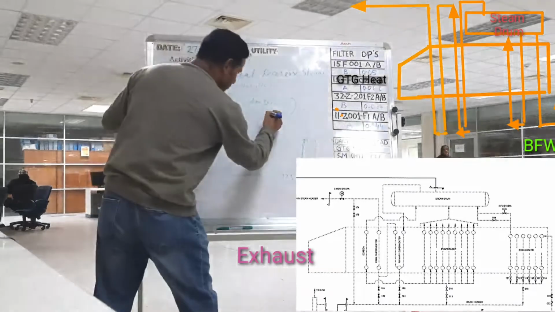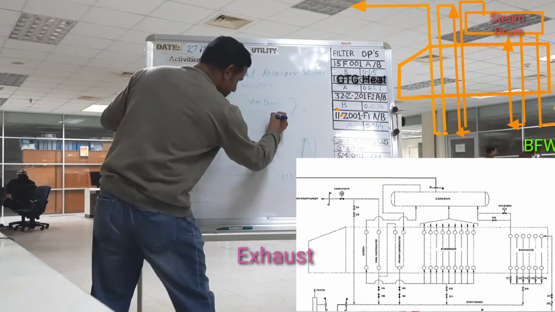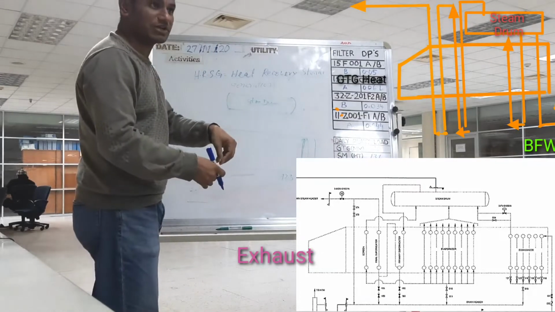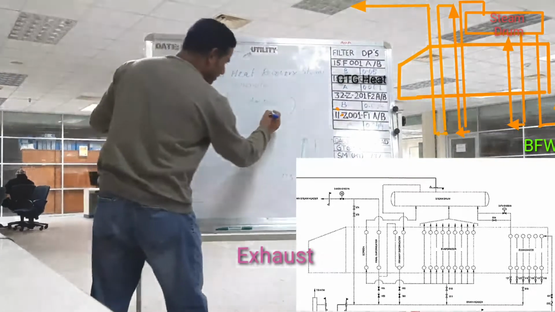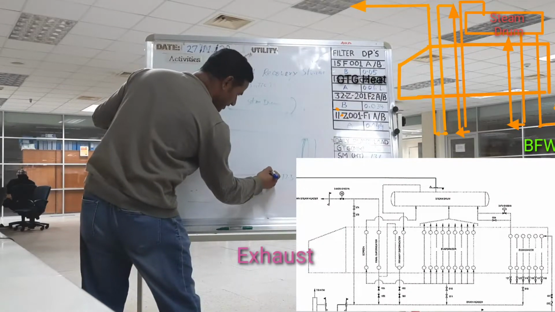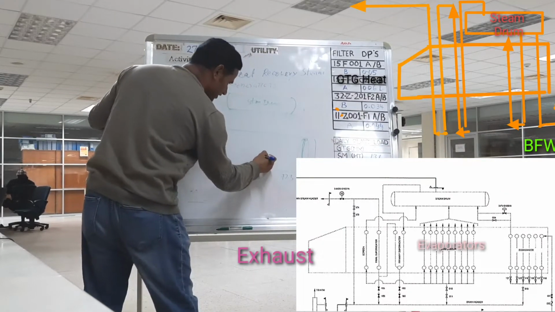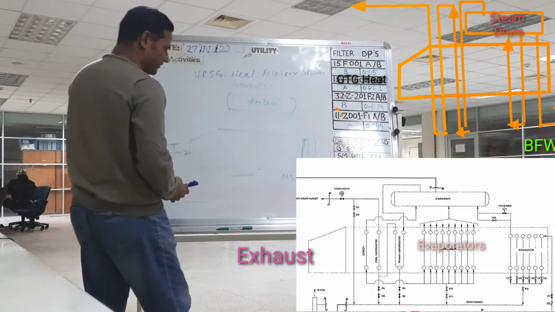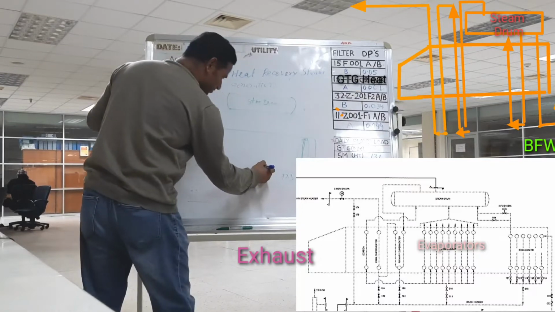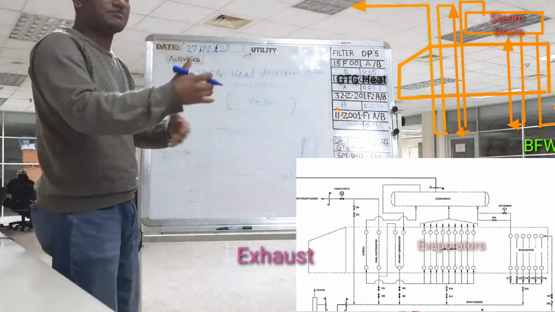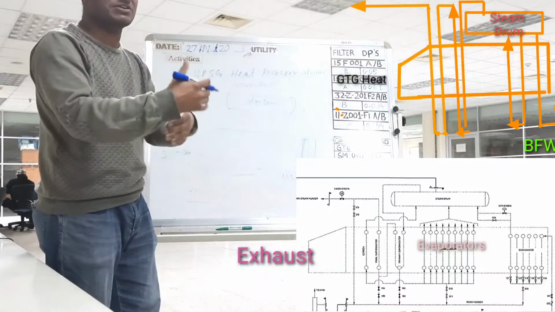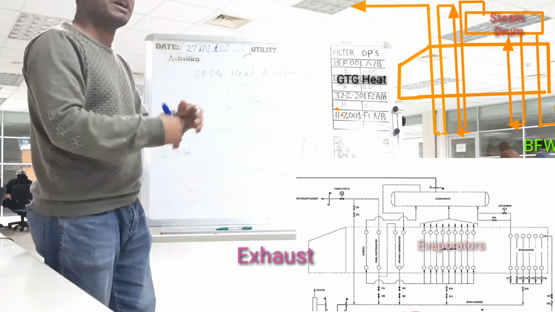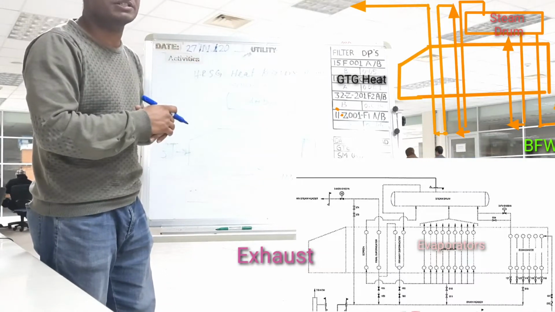So again this water will come down by this downcomer. This is called the downcomer tube. By this downcomer tube, this water will come down to the evaporator inlet, the evaporator tube bundle, okay? So this water will come into the evaporator inlet for the phase changing. The temperature does not change, only the phase changes, because some time ago I showed you one trend. So during evaporation only the phase changes, temperature does not change.